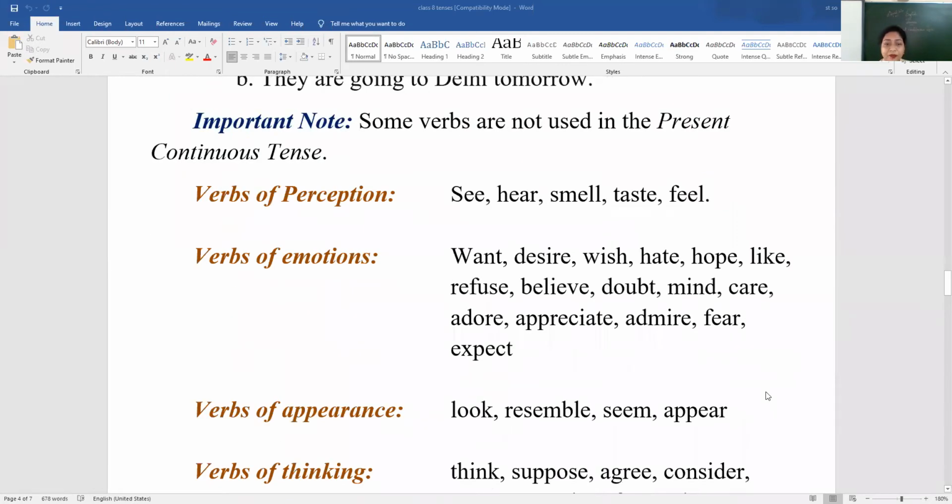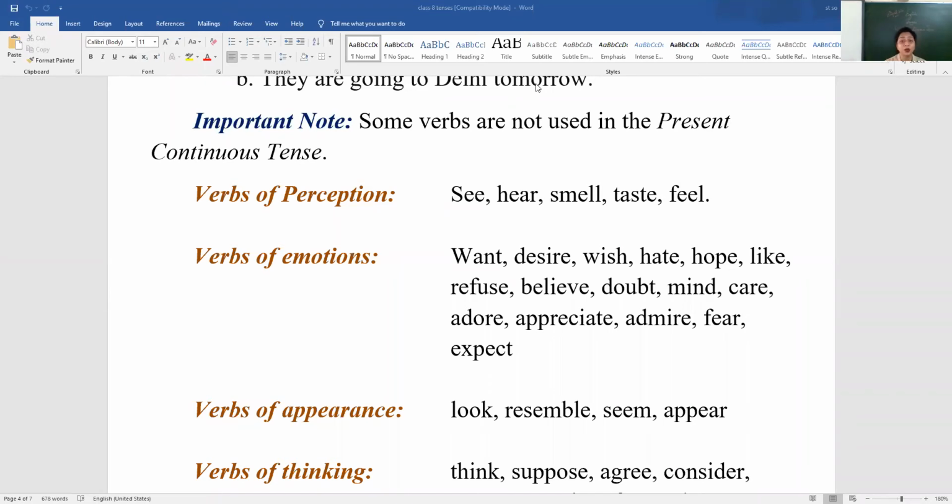Then verbs of appearance: look, resemble, seem, appear. Of course, we use them for specific purposes. We say, I'm looking at a beautiful picture. That is fine. But you must not say you are resembling your father. That would be wrong.